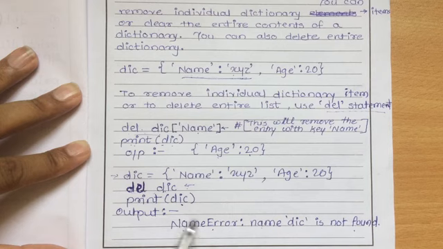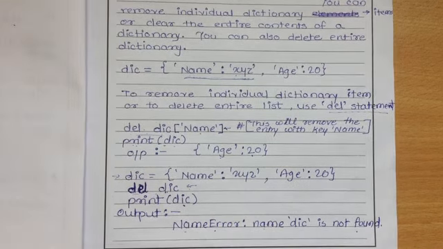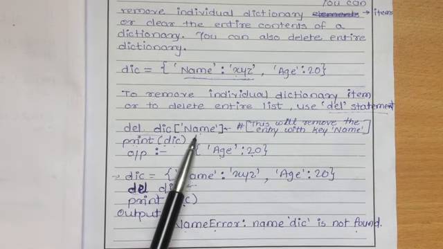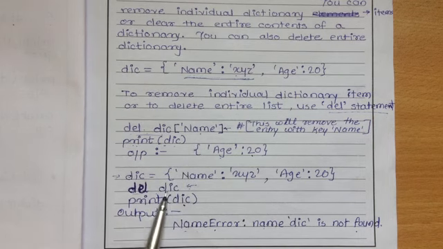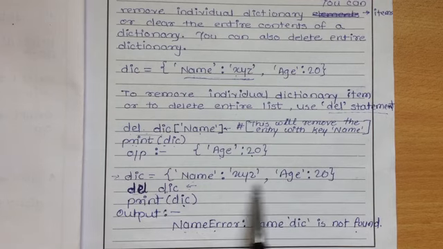Why will it not be found? Because here we have deleted that. So we'll get the name error, that the dictionary name dic is not found. So in this way you can remove a single element or single item from a dictionary, or you can delete the entire dictionary. Now suppose instead of deleting the entire dictionary, I just want to remove or delete the items from the dictionary. I just want to delete these elements or items.